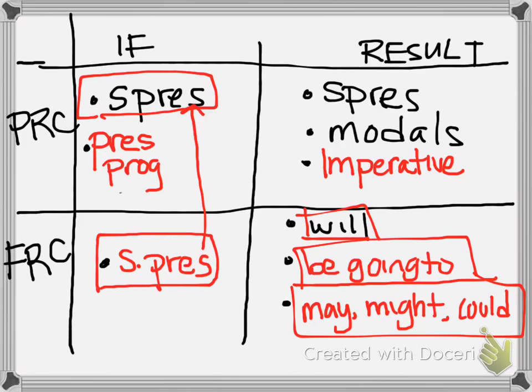Something you might want to try as an alternative study method, you can take a whiteboard marker and draw on your bathroom mirror or your living room mirror or wherever you have a mirror, except your rearview mirror in your car. Don't do that. But any mirror that belongs to you, you could draw this on the mirror, and then every time you brush your teeth, you comb your hair, you wash your face. Well, maybe not when you wash your face, but there's the chart. And as we learn unreal conditionals in the coming weeks, you can add to your chart.